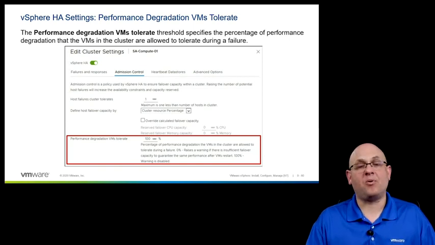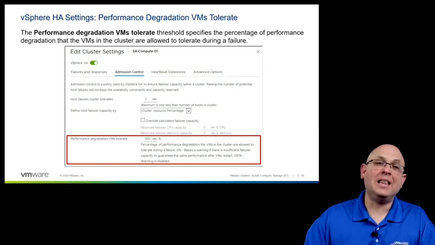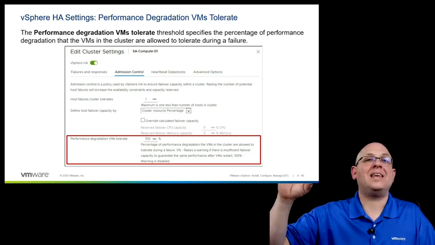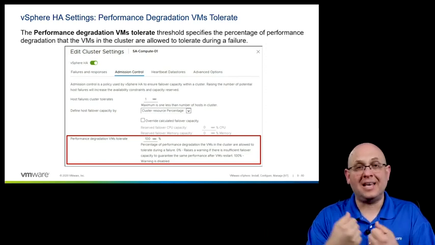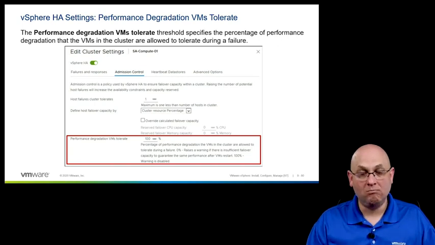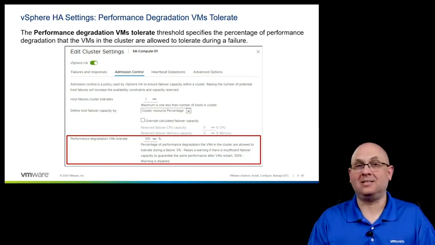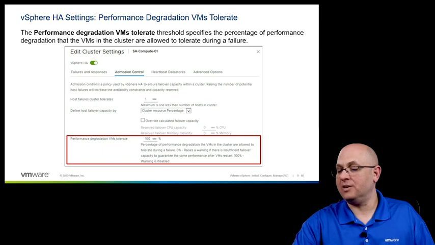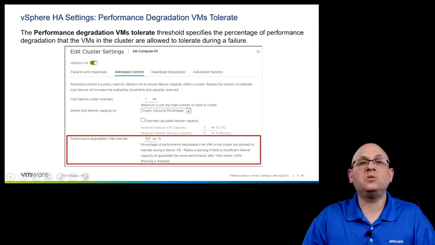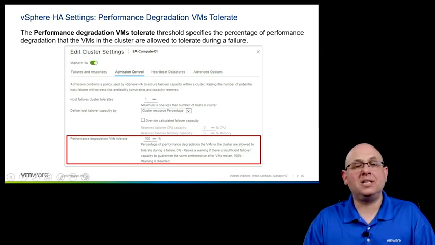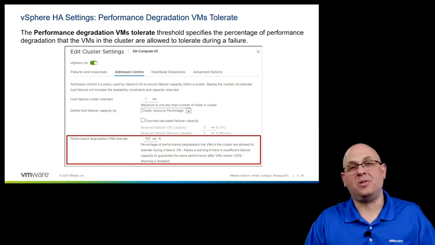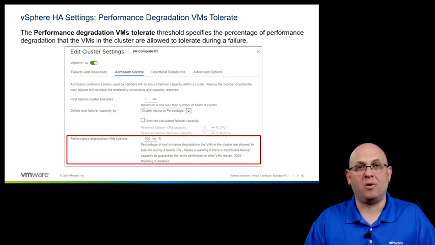So during normal operating conditions, if my load goes so high that if there were a failure, we'd have contention, I can know. Great, I'd like to see that. This is a nice new feature and it's set up right here. The default is 100%, and it actually says, I'm going to disable the warning. I don't care if I lose performance.